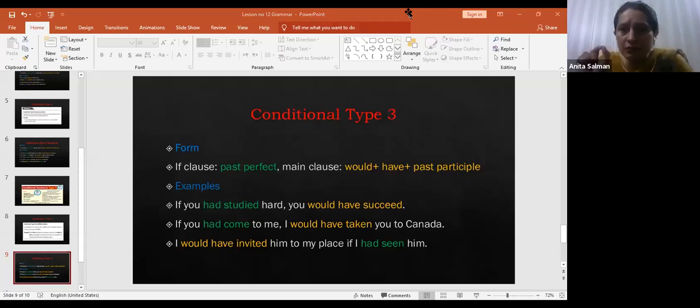What is important is that you have to remember the structure. In the first type of sentences, there is simple present and simple future, meaning first form of verb and will plus first form of verb. In the second, there is simple past and would plus first form. With would, the verb is always in its first form. Then in conditional type 3, there is past perfect. What is past perfect? Had plus third form of verb. And in the main sentence, there is would have plus third form. Remember, with have, has and had the third form always comes.